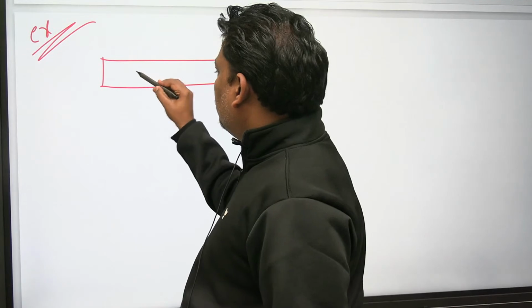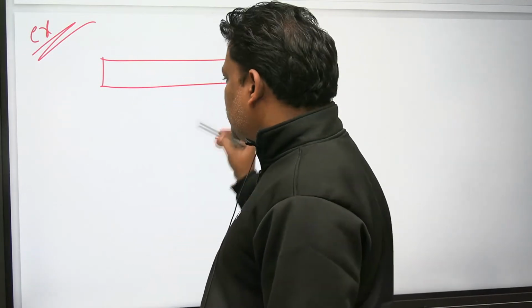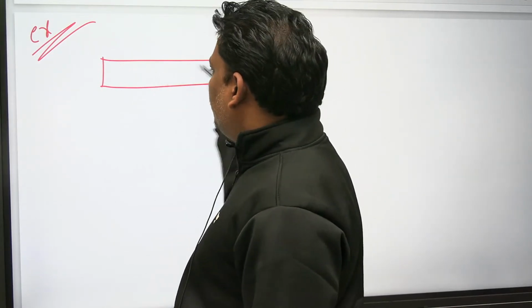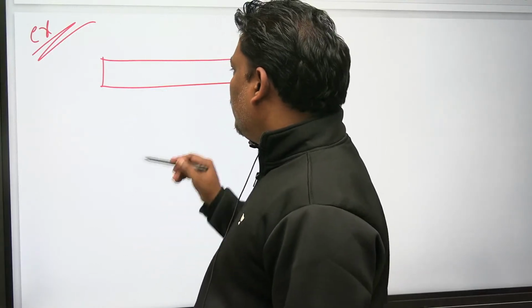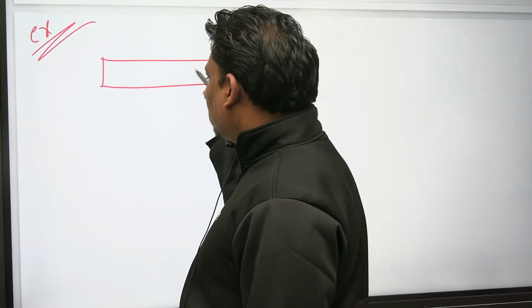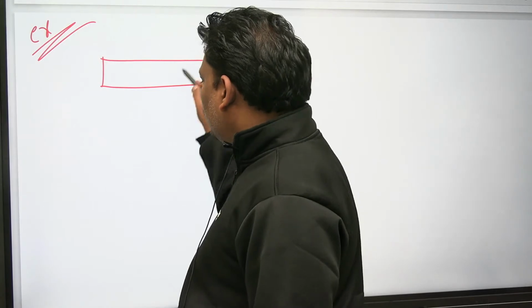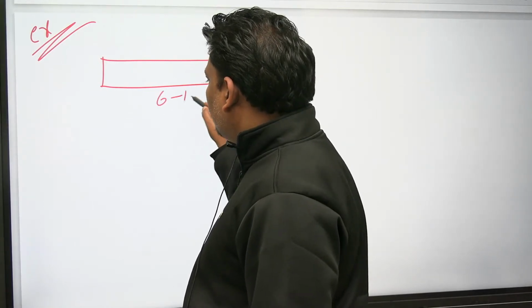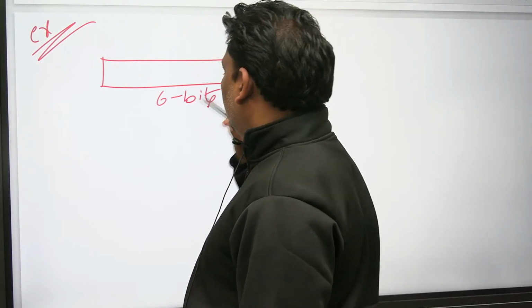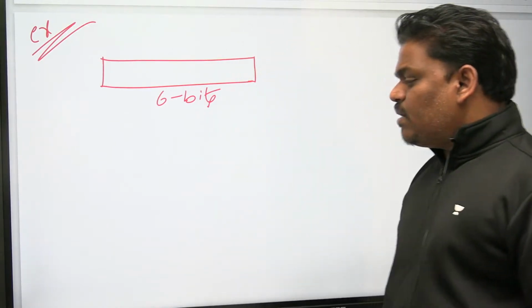Yeah, see this one. This is a binary number. Everyone listen. Let us assume this binary number contains 6 bits. See this example, please be careful.